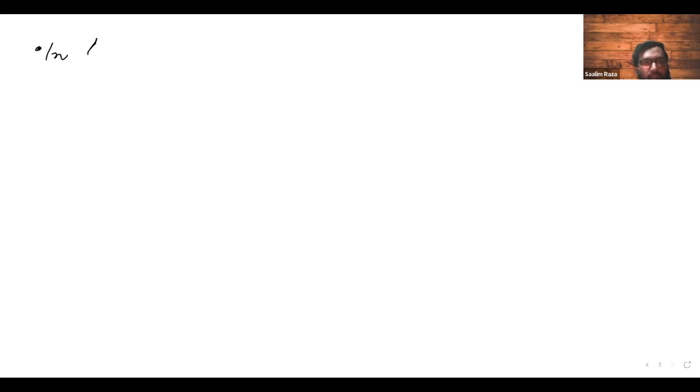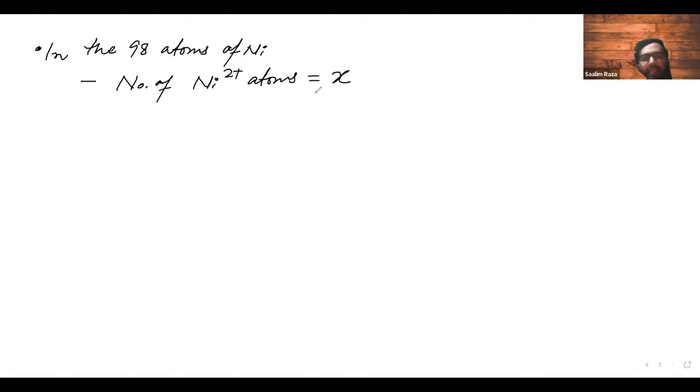In the 98 atoms of nickel, number of Ni2 plus atoms is equal to how much? Let's assume this as X. Now, number of Ni3 plus atoms is equal to how much?